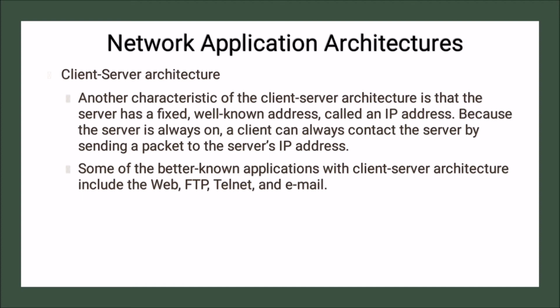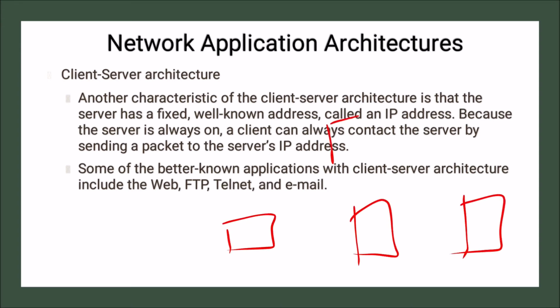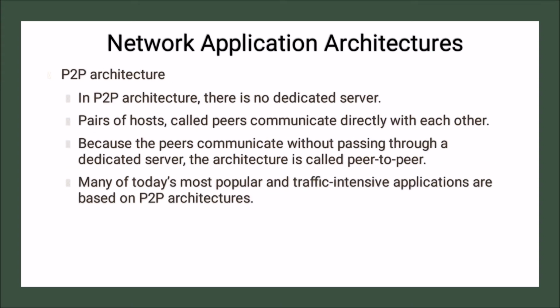Some of the better known applications with client server architecture include the web, FTP, telnet and email. In this architecture, for example, these three are clients and this is the server. These three clients cannot communicate with each other directly, and this is a fixed server, so it has a fixed IP address.